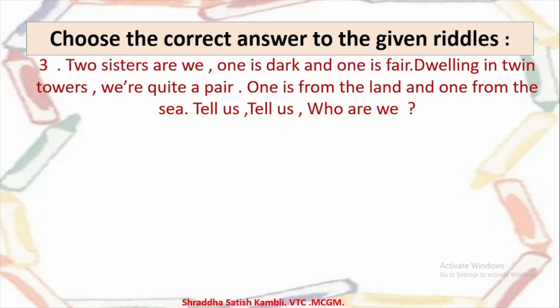Quite a pair means we are always together. One is from the land and one from the sea. Tell us, who are we? So what are these things? They're 2 sisters. One of them is dark and one of them is fair, and they live in twin towers, but they're always together. One is from the land and one is from the sea. So what are they? Let us look at the examples.